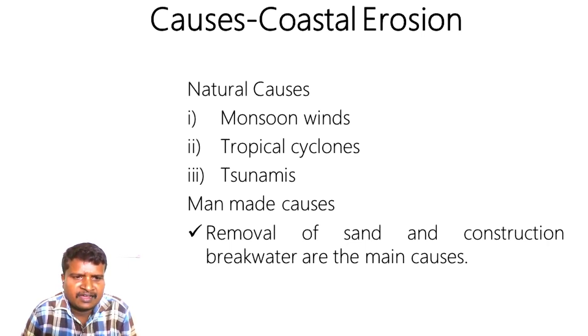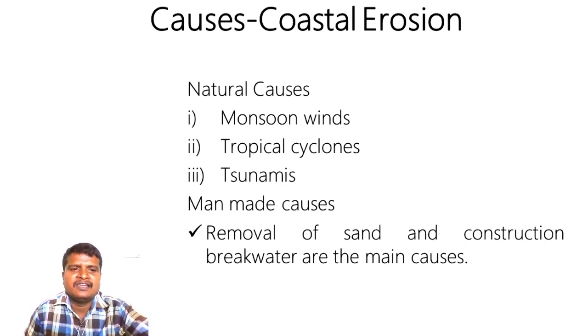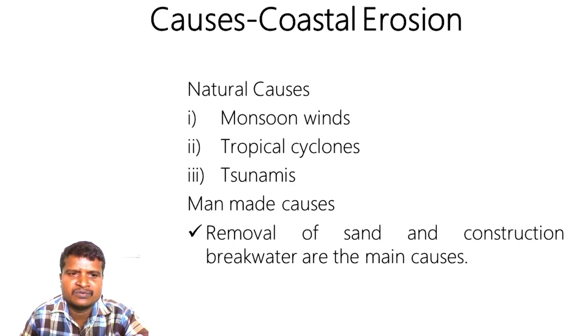During this season, the coastal states located in the west coast of India, starting from Gujarat to Tamil Nadu, Gujarat, Maharashtra, Goa, Karnataka, Kerala and Tamil Nadu, are the states mainly affected by this southwest monsoon coastal erosion. Coastal erosion takes place during this season, the southwest monsoon season. So the first reason is done.